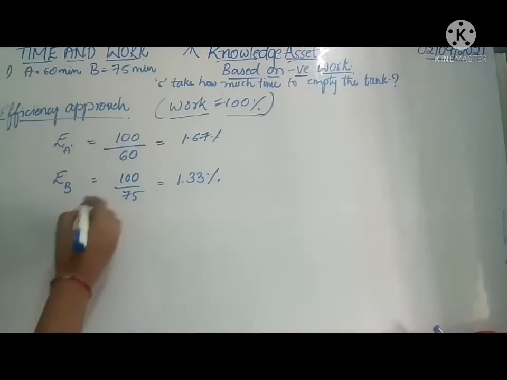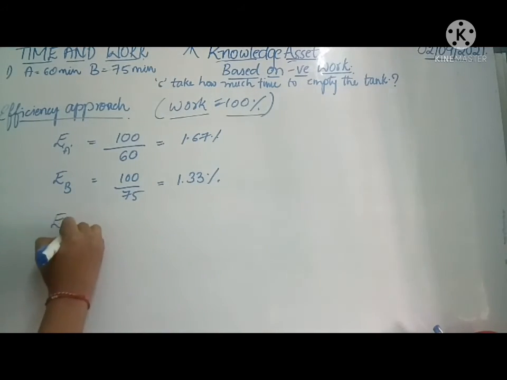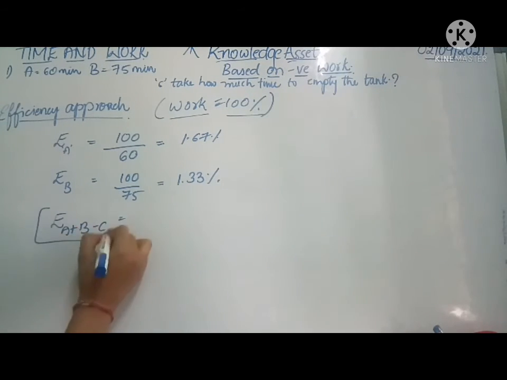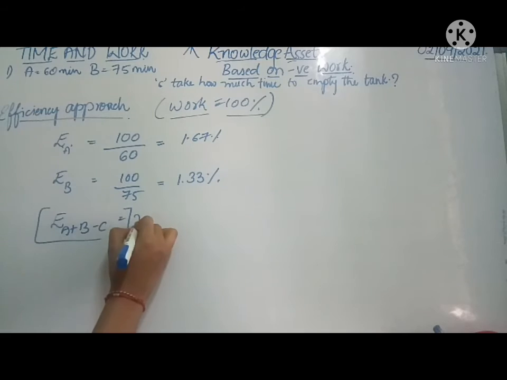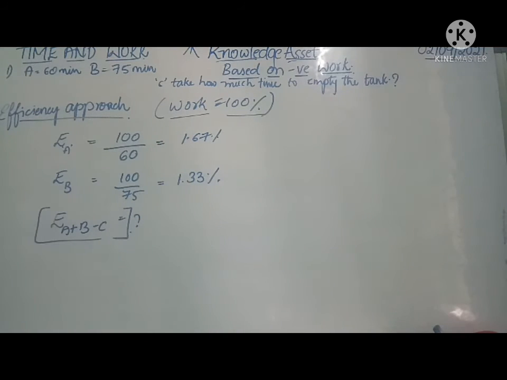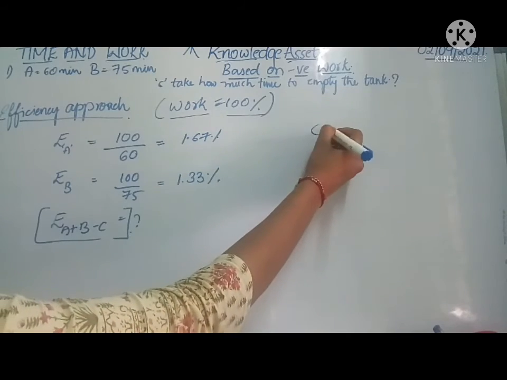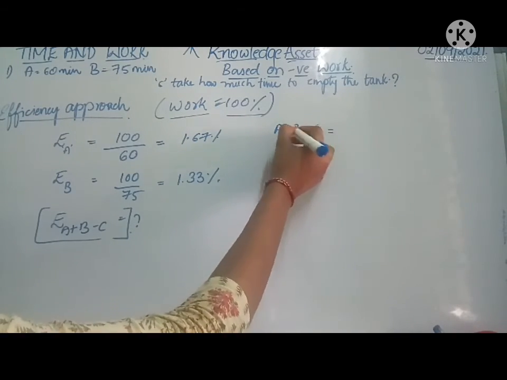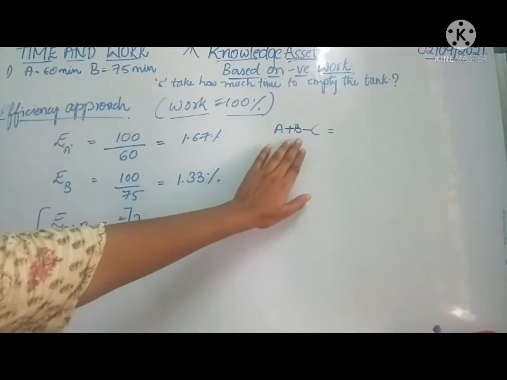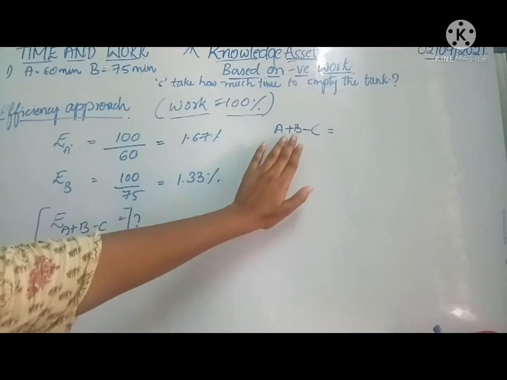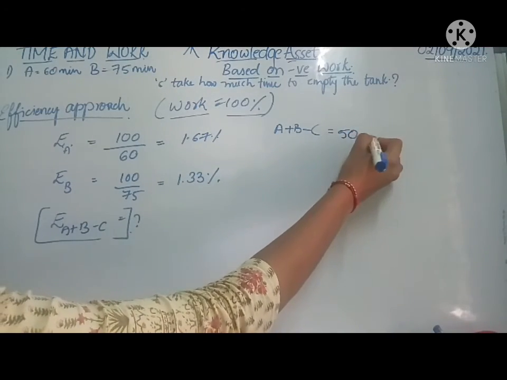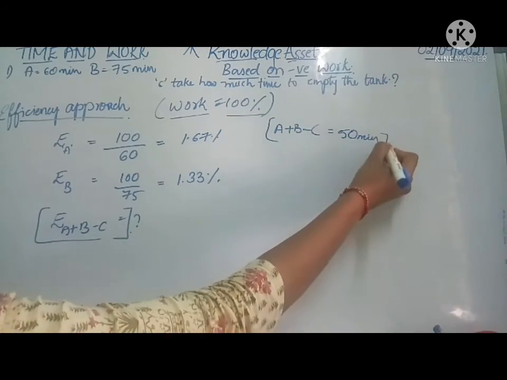Now, let us calculate their combined efficiency. We already know from the question that A plus B minus C, when A, B and C taps are opened, takes 50 minutes to fill the tank.